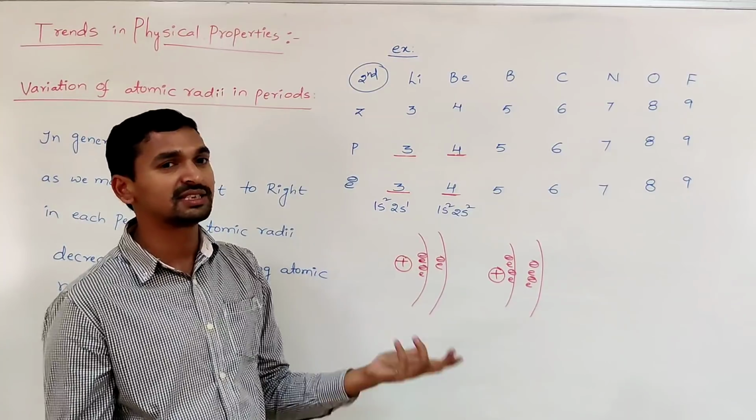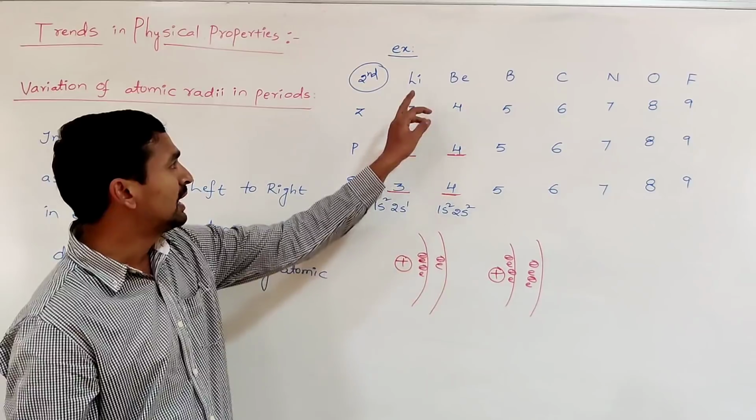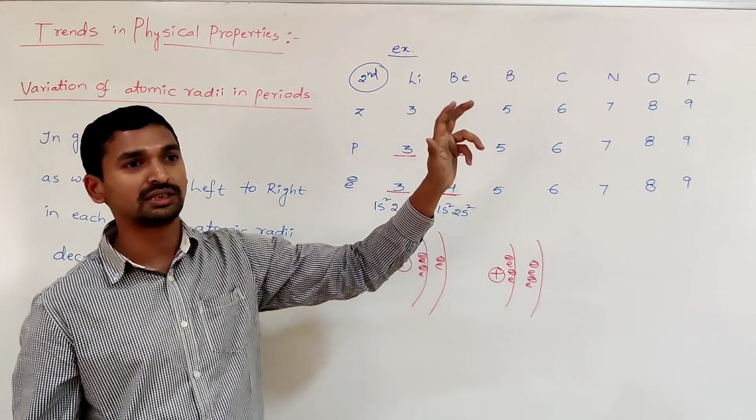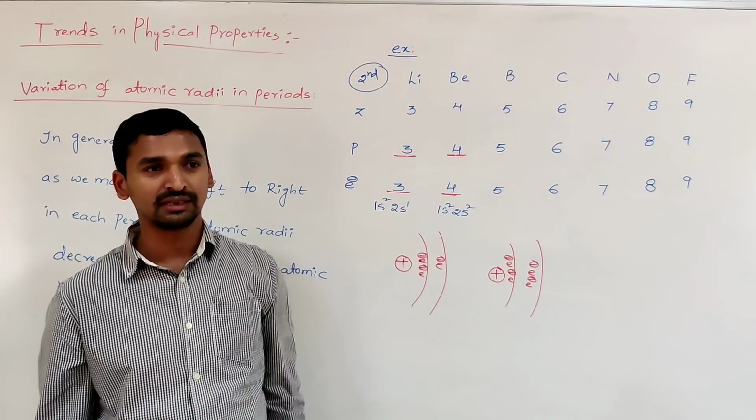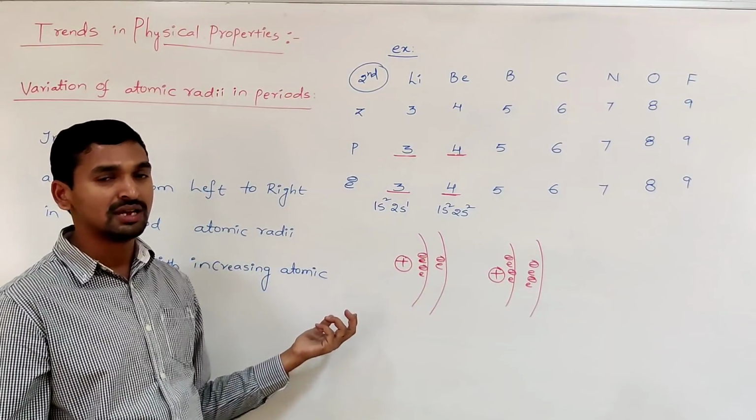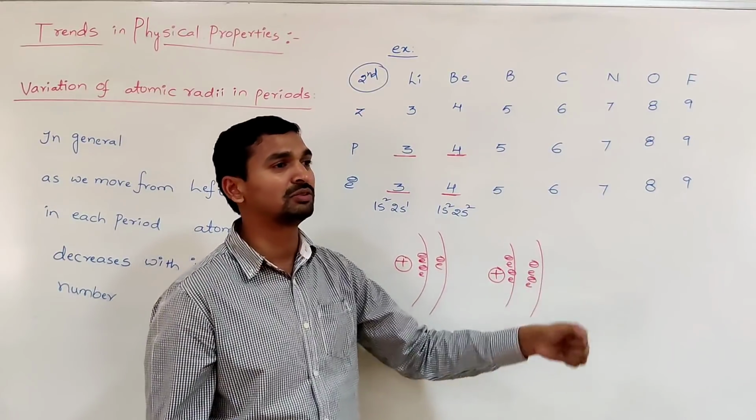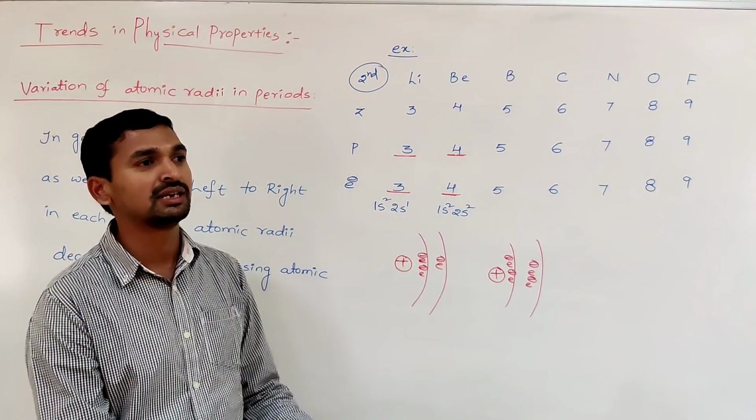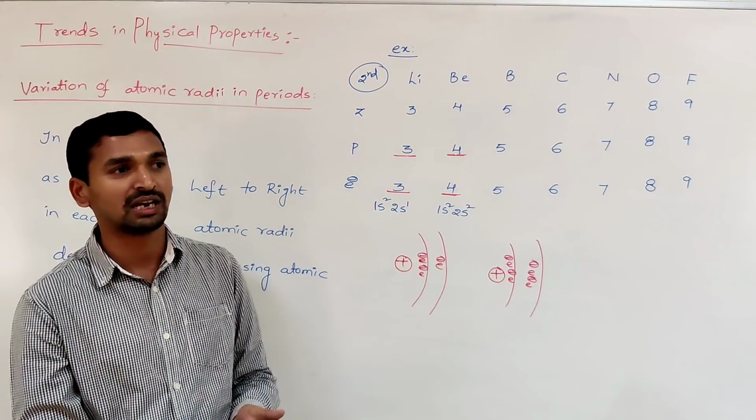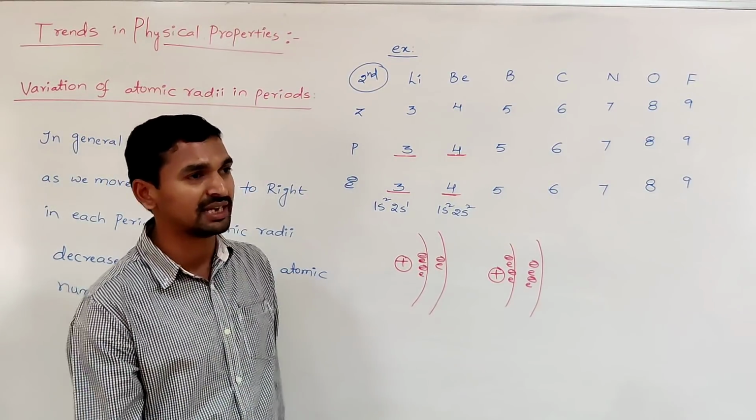The distance decreases, which is nothing but the atomic radii decreasing. As we move from lithium to beryllium, beryllium to boron, the effective nuclear charge increases. As a result, the electrons are strongly attracted toward the nucleus. Consequently, the distance between the center of the nucleus and the outermost electrons decreases. We call the distance from the center of the nucleus to the outermost shell electrons the atomic radius. Atomic radius decreases.